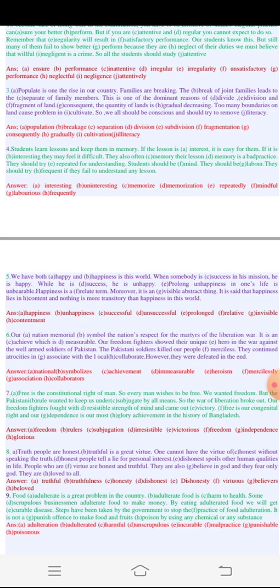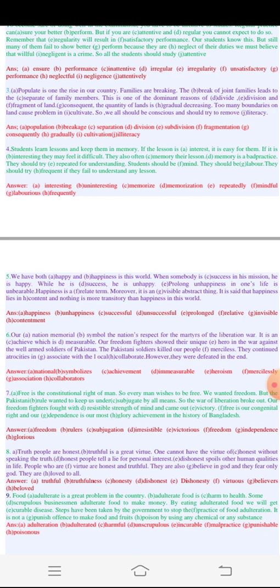They also often memory their lesson, and memory is a bad practice. They should try repeated for understanding. Students should be mindful. They should be lever. They should try frequent if they fail to understand any lesson.